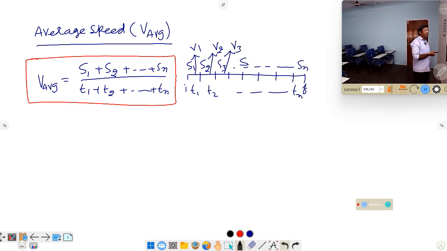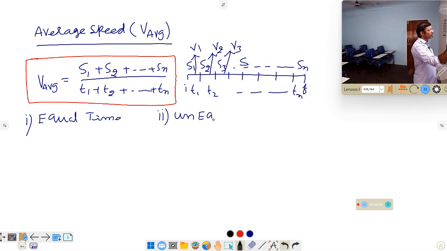by any person or object. While calculating this, there are two conditions when solving problems. First condition, equal time based average speed. Second one, unequal time based average speed calculation.